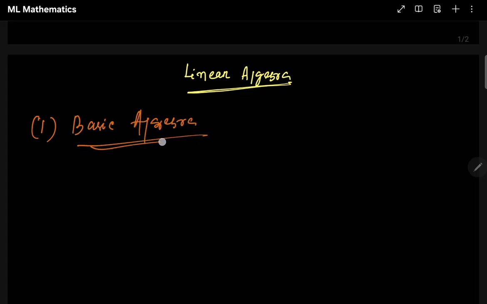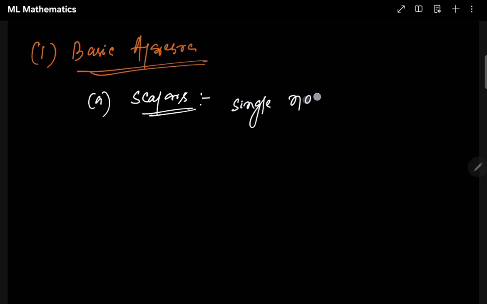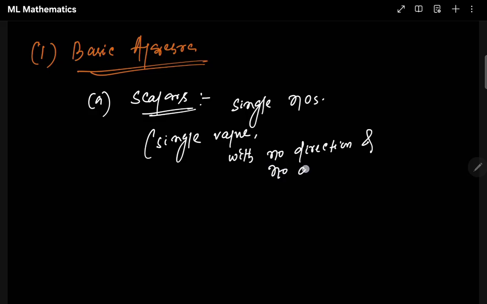The first thing that will come to your mind is scalars. So what are scalars? Scalars are nothing but single numbers. A single value with no direction and no dimension.